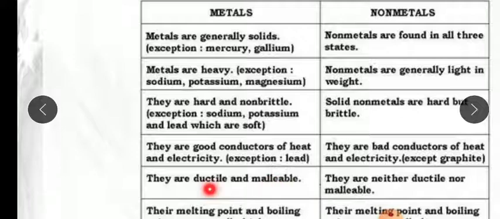So we use copper wires, aluminum wires, gold sheets and aluminum sheets. So they are ductile and malleable. Non-metals are neither ductile nor malleable. We cannot draw them into wires or make sheets. Malleable means they can be made into sheets.